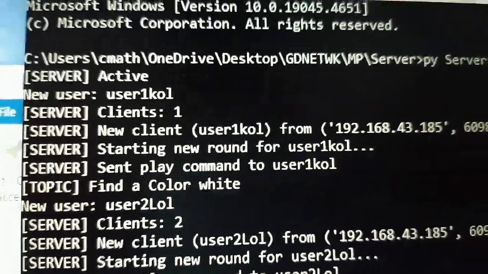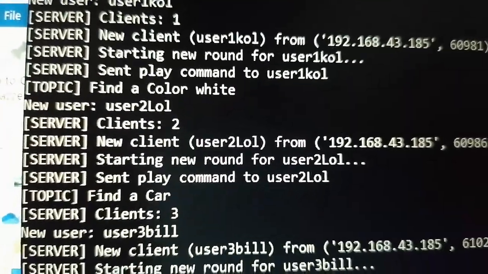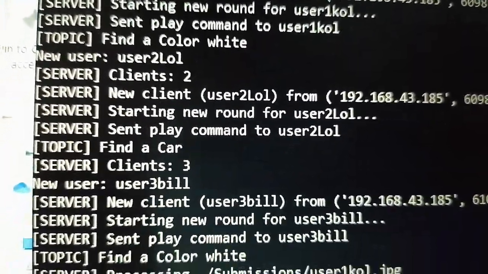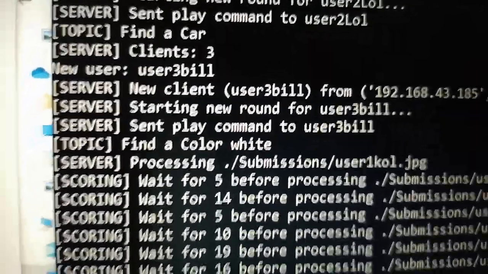Bali, server accepted all the new clients. And then later we'll try disconnecting one to check kung ma-stop pa siya. Okay. Ayun. Bali, the first one to send was again user 1. So let me just check the messages. So si user 1, they were prompted to get the color white. User 2, they were prompted to find the car. User 3 naman, they were prompted to get color white as well.